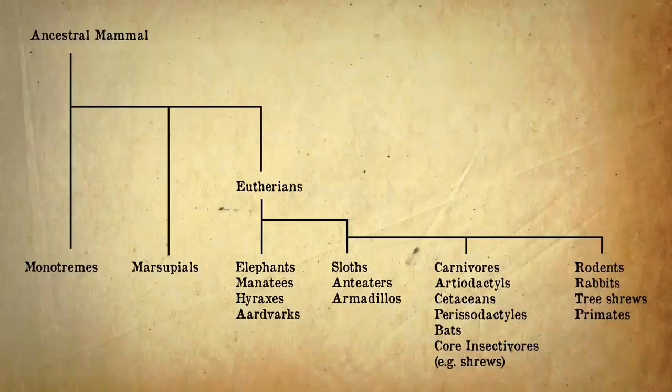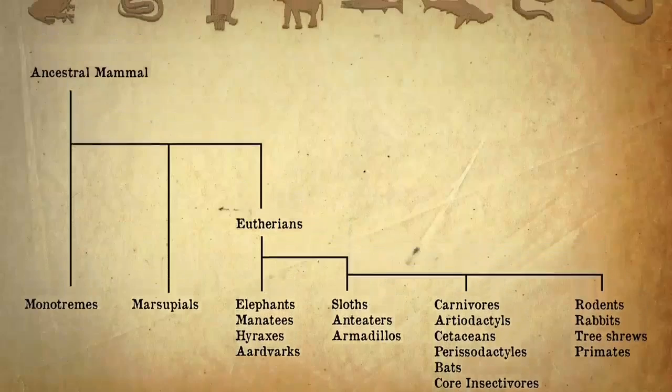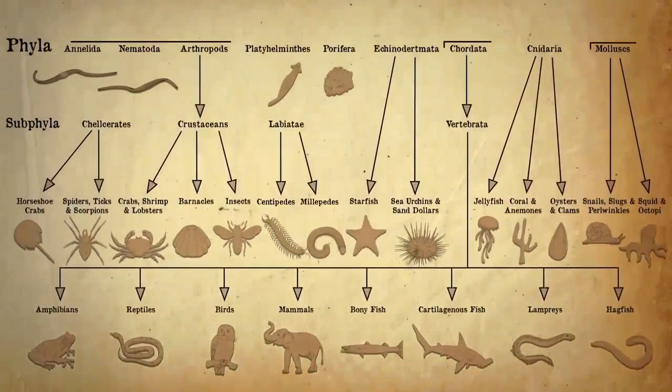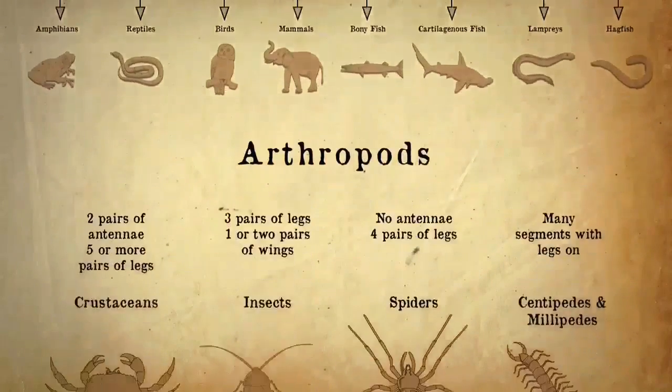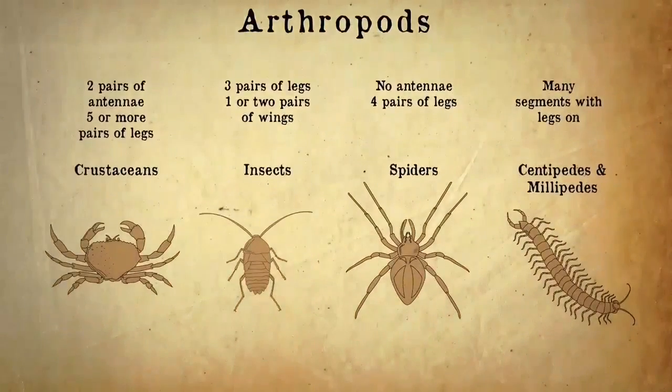So that's the vertebrates. Now for the invertebrates. Let's go back to our 9 phyla. And the 5 main ones. Remember, Auntie Anne makes nice cakes. Let's have a look at arthropods in a little more detail. They all have a hard exoskeleton and have jointed legs.